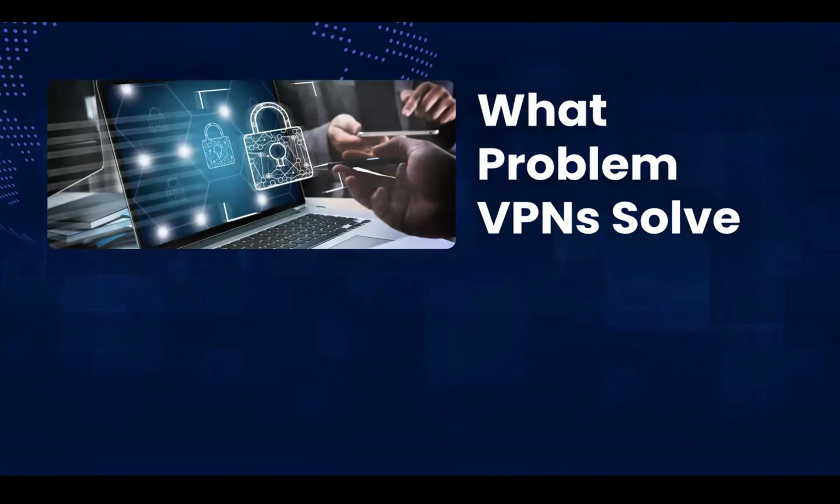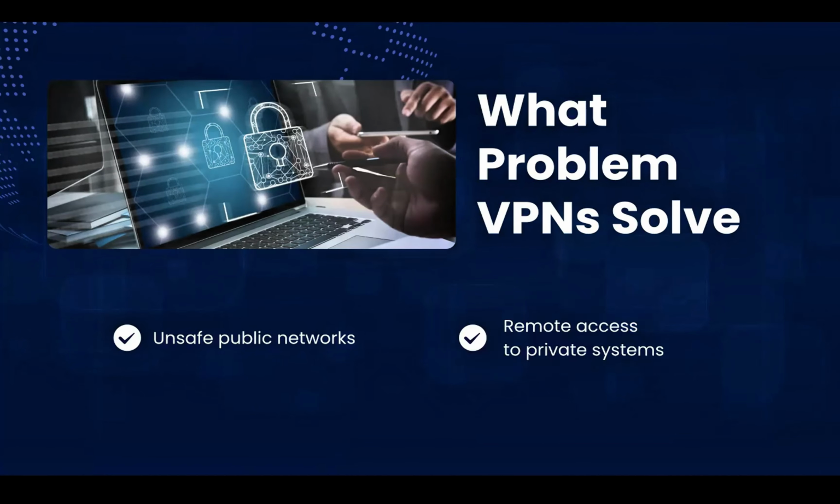Now, what problem do VPNs solve? VPNs address common network risks. Here are some of the problems they solve. Unsafe public networks, so they help us when we are connected to unsafe public networks. Remote access to private systems, so with the help of VPNs, we can remotely access private systems. Traffic interception threats, VPN protects us against this. And lack of network trust. So with a VPN, we can connect directly to private systems, and to a good extent we are safe and our connection is secure.